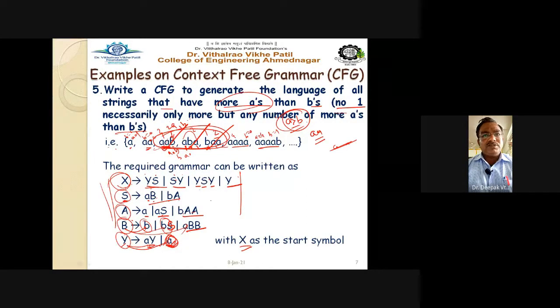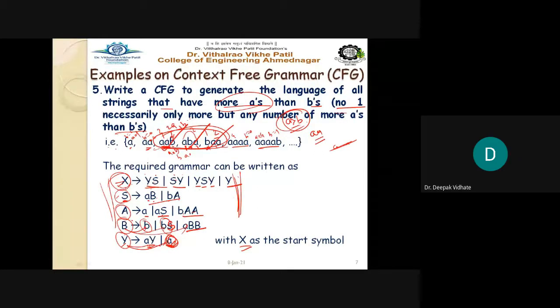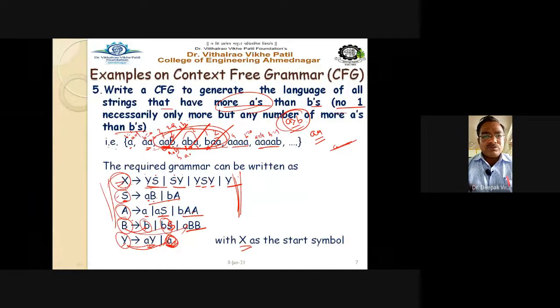Because finally we must get A, which is nothing but the terminal symbol. And we start with the X symbol instead of starting with S. This grammar produces strings in such a way that the number of A's shall be greater as compared to the number of B's.